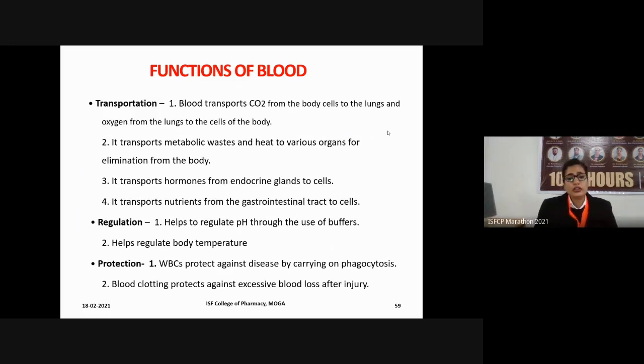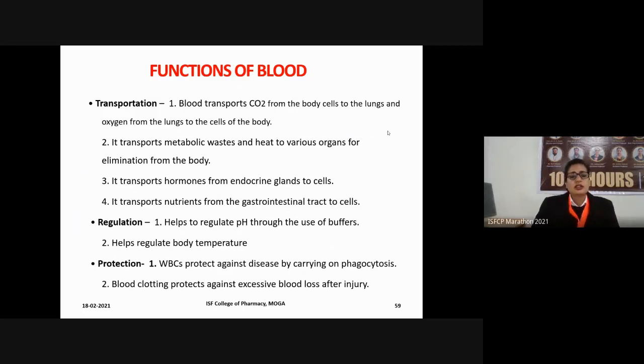It also transports various hormones. As I explained earlier, the endocrine hormones release their secretion directly into the blood. So the hormones are transported by means of blood only. Wherever they are needed, they will travel through the blood to the target cell.